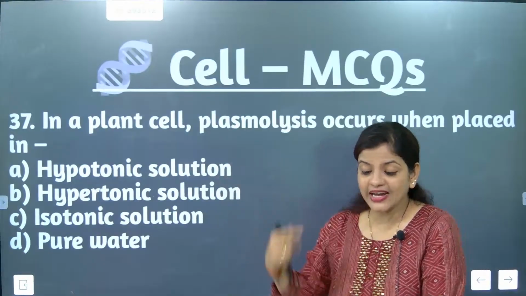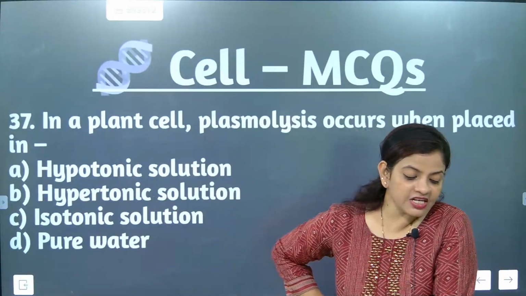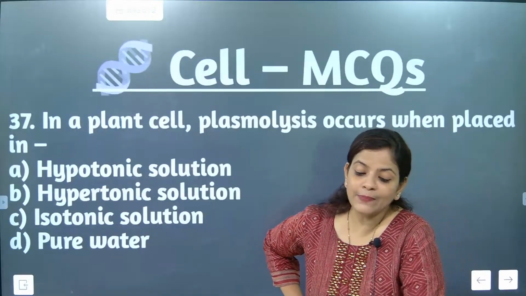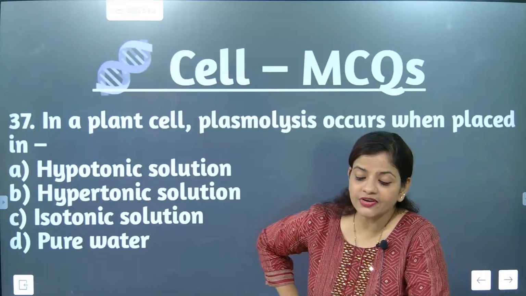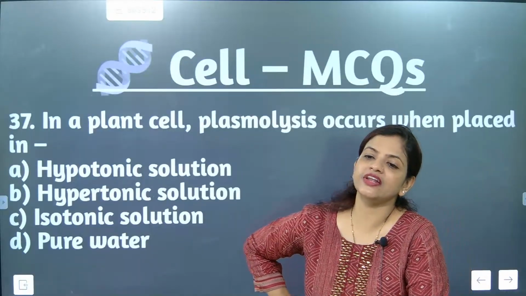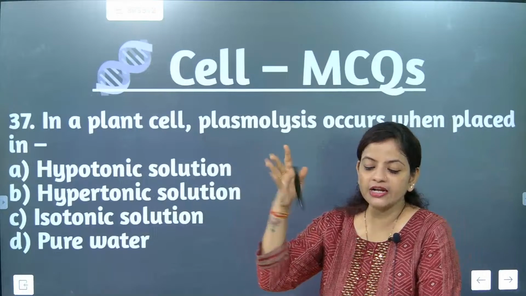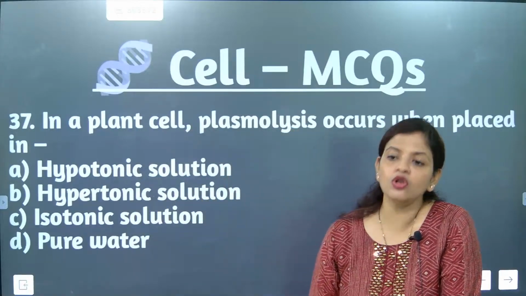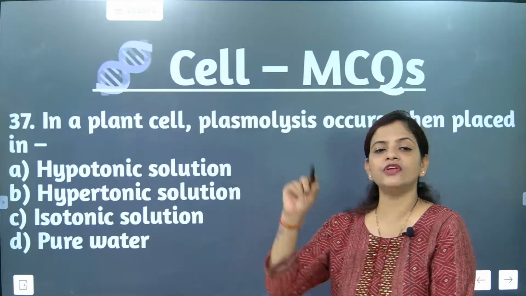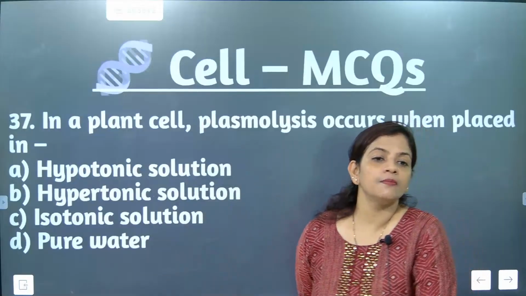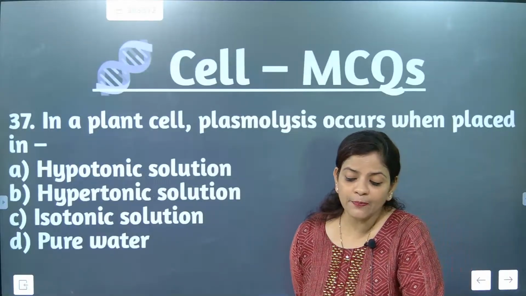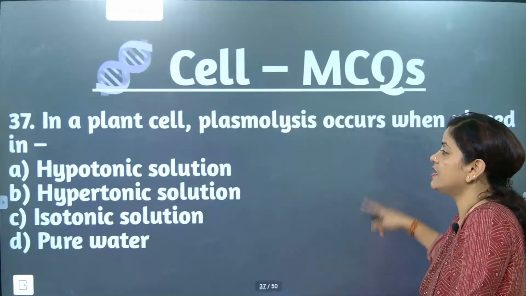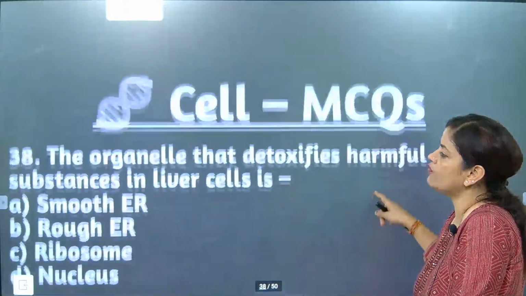Hypo means going inside: inside concentration is less, outside concentration is more, then it is hypotonic. Hyper means inside concentration is more, outside concentration is less. So the content will come out from inside to outside, and that phase is called plasmolysis. Understood? Is it hypotonic or hypertonic? What is the correct answer? Hypertonic. Till here, I think you people are mostly correct. Now go for this one.